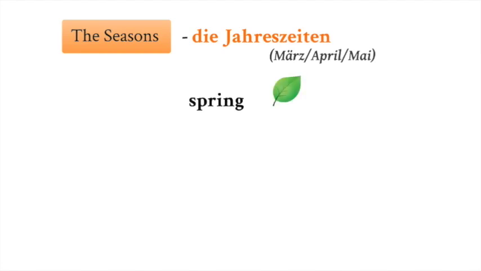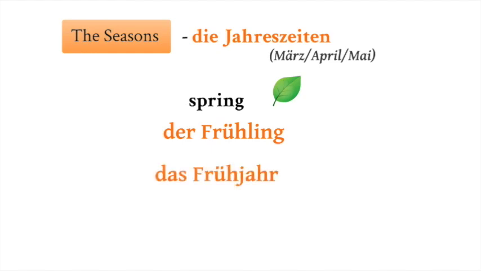For spring we have two words in German. The first one is der Frühling, and the second one das Frühjahr. Here we have the adjective frühlingshaft, which can be translated as spring-like. Die Jahreszeiten, der Frühling, das Frühjahr, frühlingshaft.